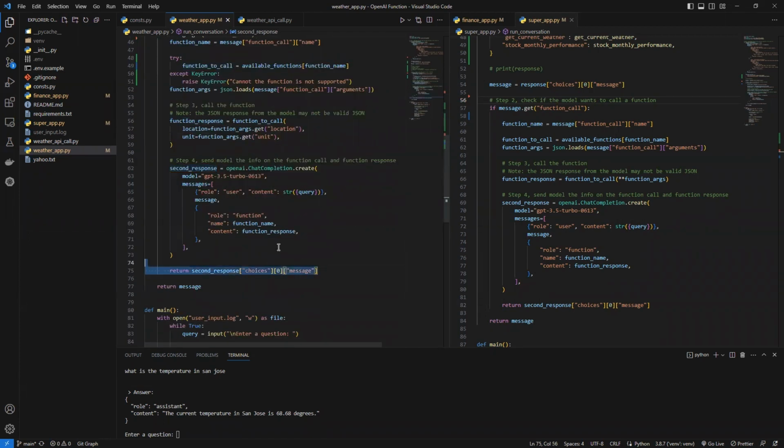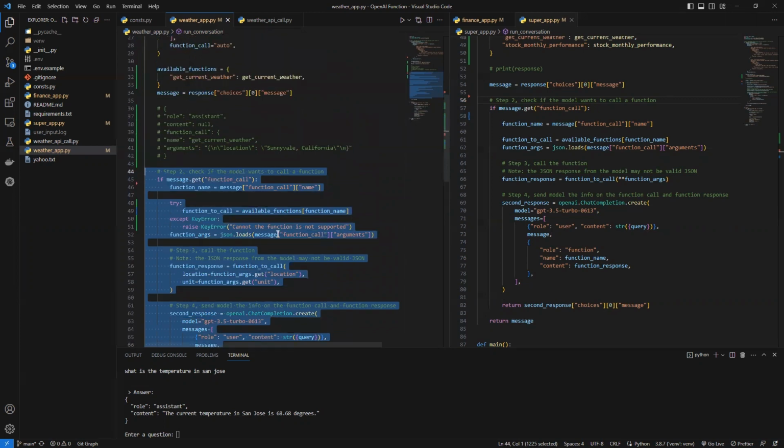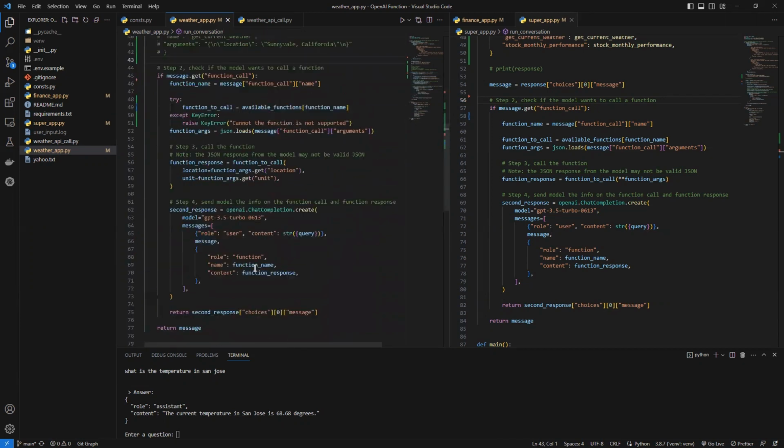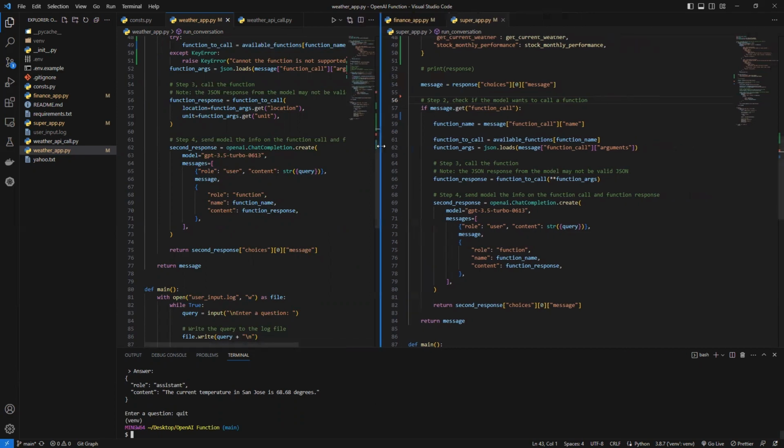Previously, the ChatGPT API did not have this part. So now we have this functionality, and we can get the latest data. So this is very cool, right? So let's quit this project, and we can see another example.